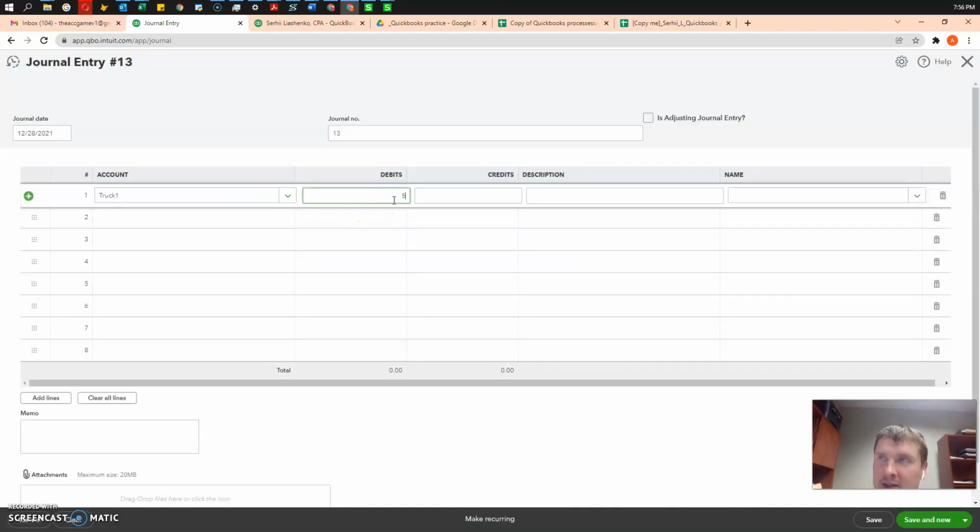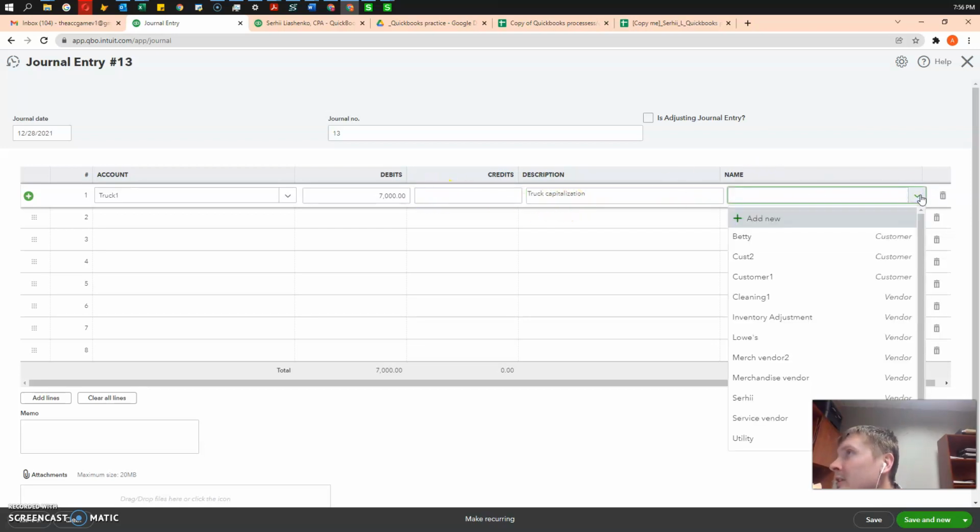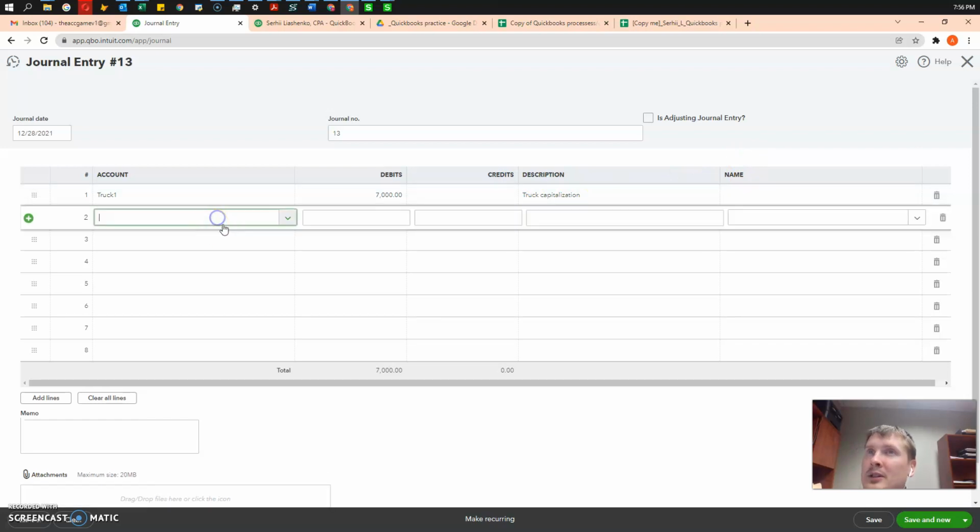Okay, and it will be debit, assets increase by debit. It will be 7,000 truck. Okay, what name do I have here? We can put a vendor here. Not sure if it will help us.